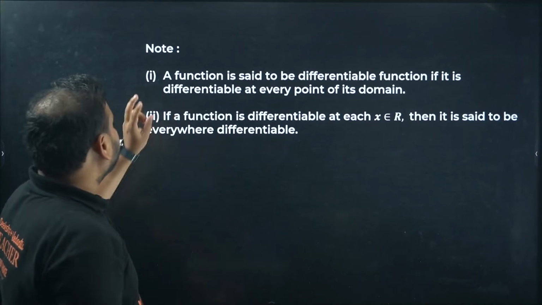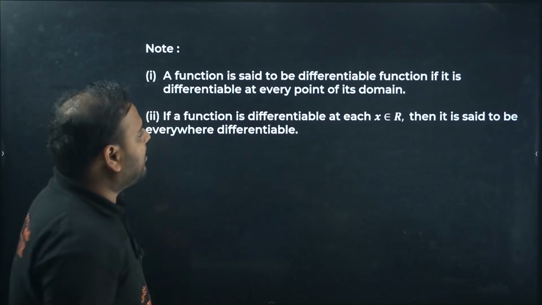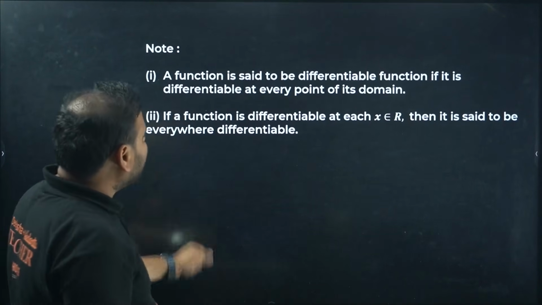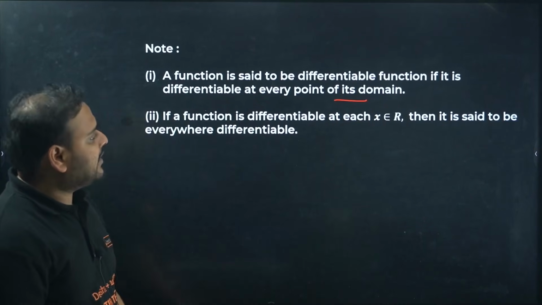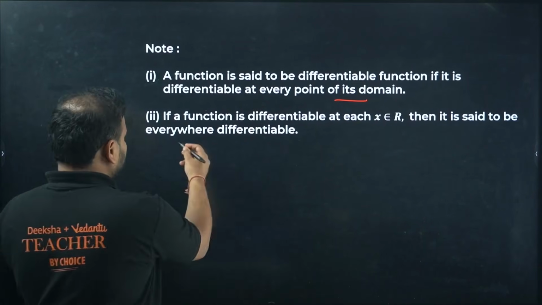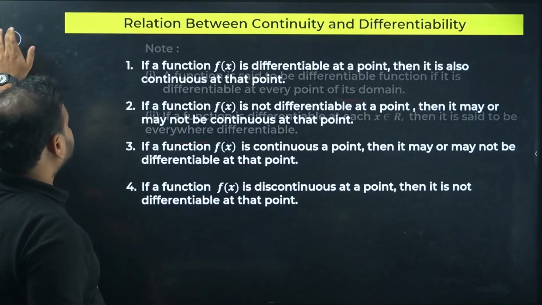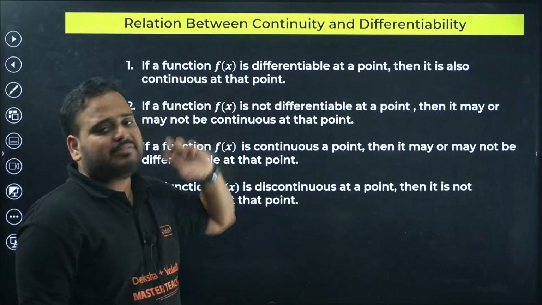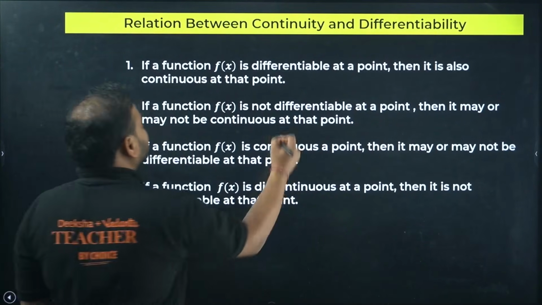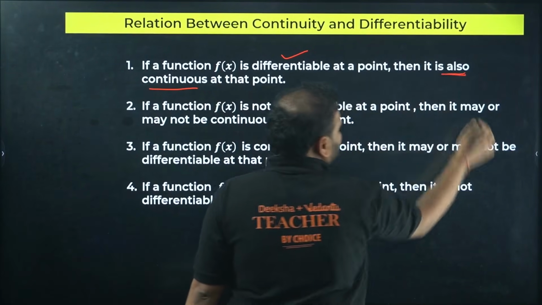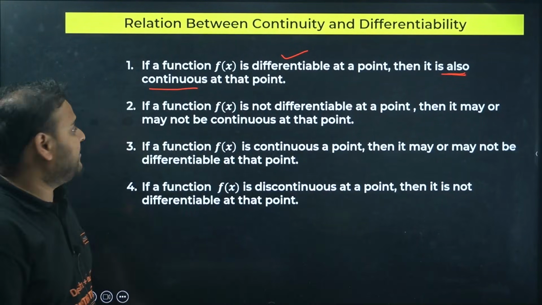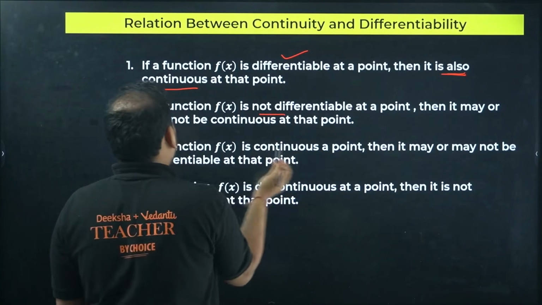Notes: a function is said to be differentiable if it is differentiable at every point in its domain. If a function is differentiable at each x belonging to R, then it's called differentiable everywhere, of course. Moving on, relation between continuity and differentiability, very simple. A given function which is differentiable will always be continuous. Now if it is non-differentiable, it may or may not be.